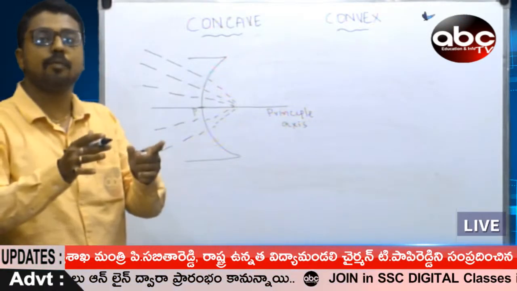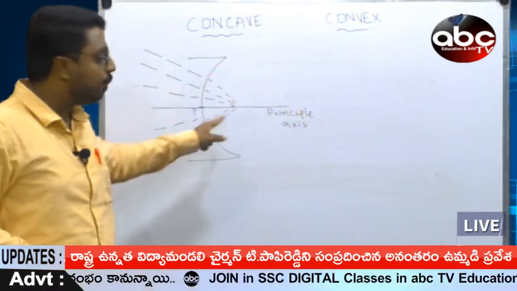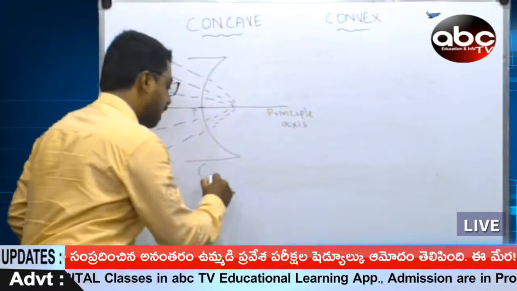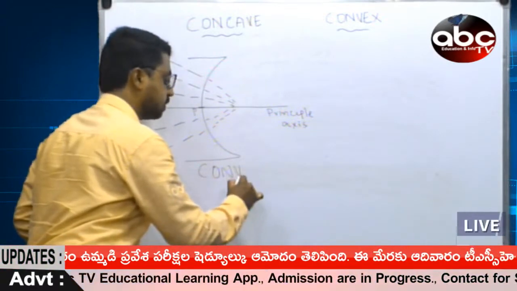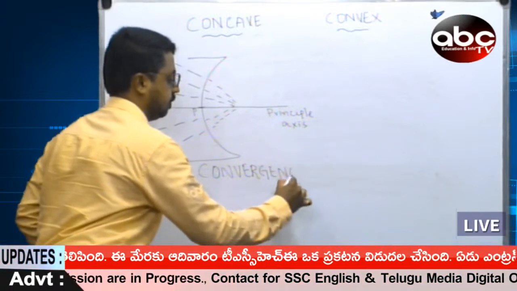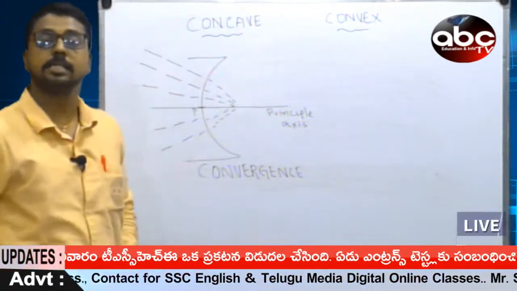Such a type of all the rays meeting at a point can be referred to as convergence.